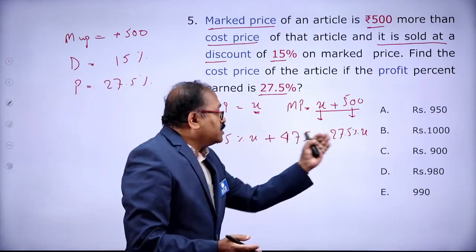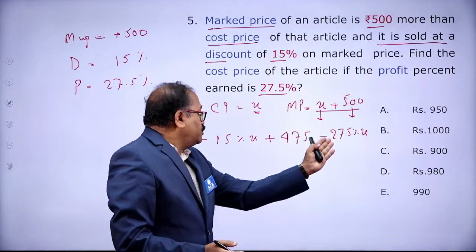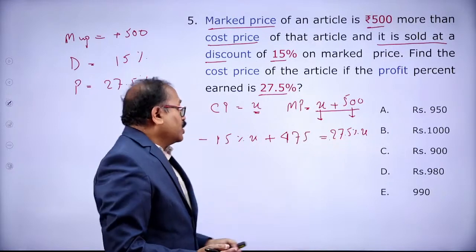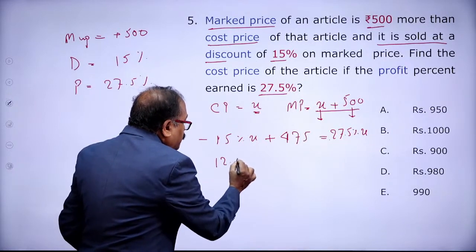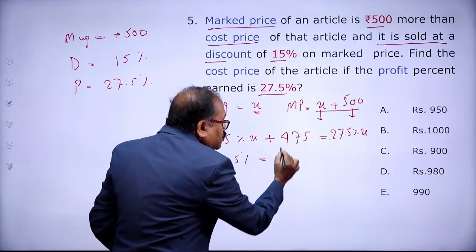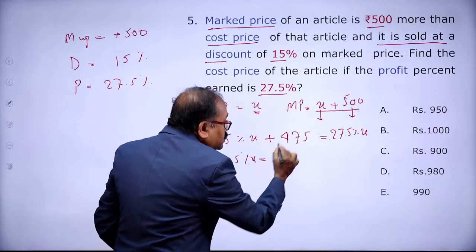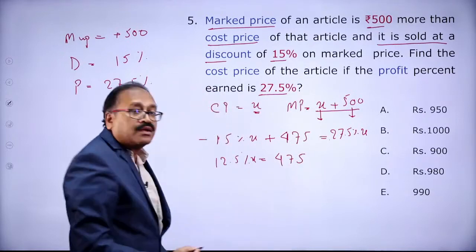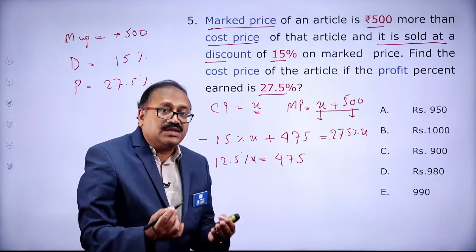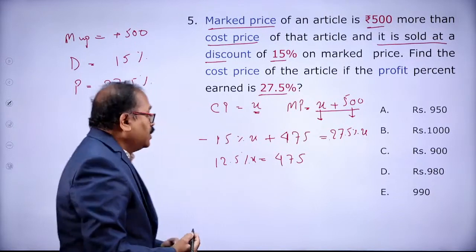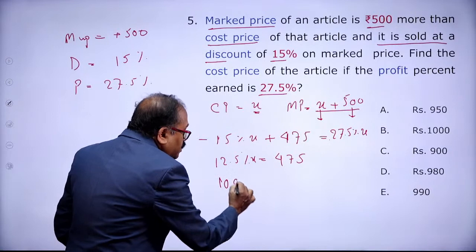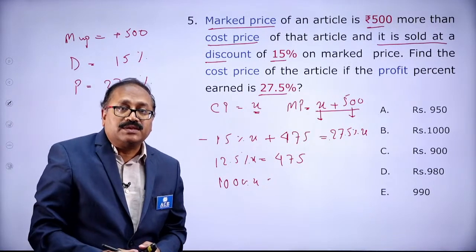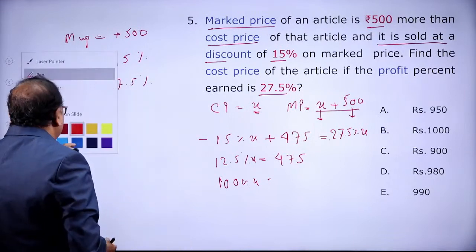Now take this part to the other side. When you take it to the other side, you notice that this is 12.5%. Now 12.5% of X is equal to 475. What I need to find out is X. That means I need to find out 100%. So let's find out what 100% of X will be. The remaining part is a simple cancellation. So let's do that cancellation here.